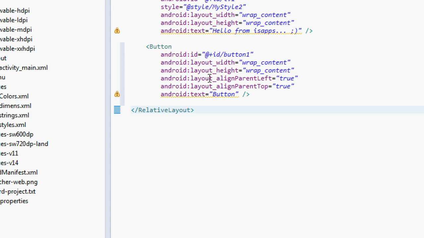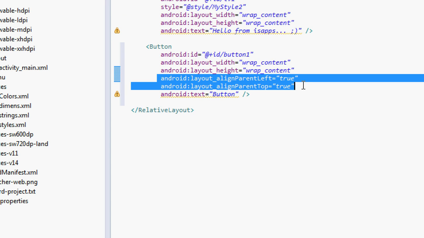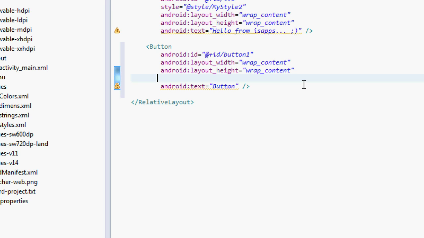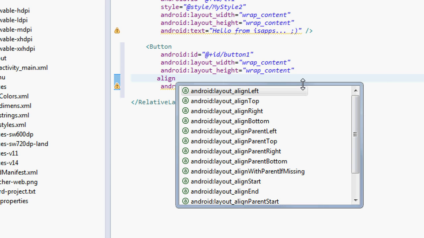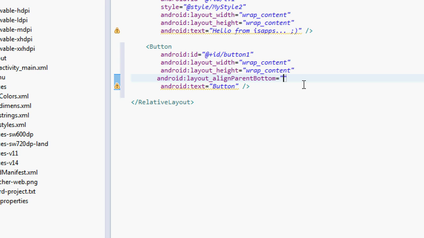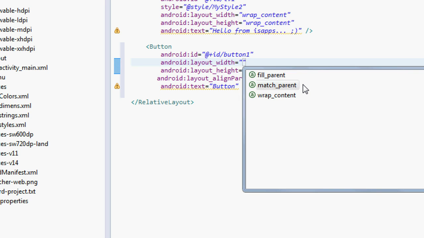Okay, let me just modify some of the attributes quickly. Align parent button to true, and the width should be match parent.